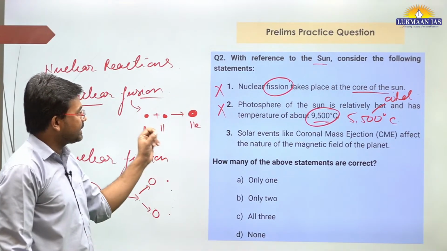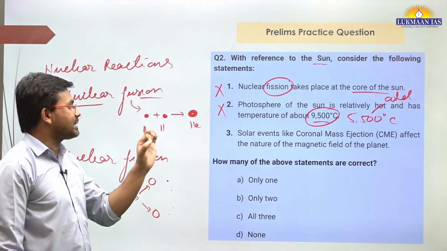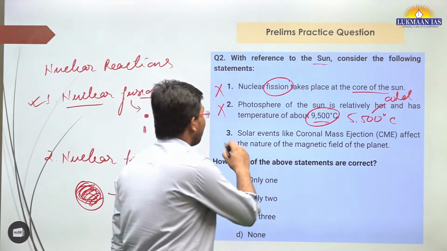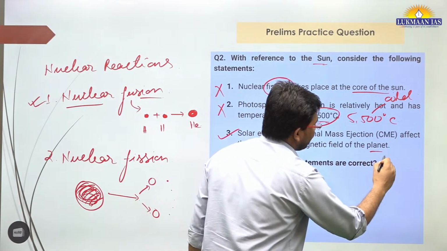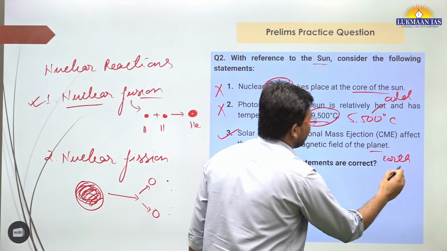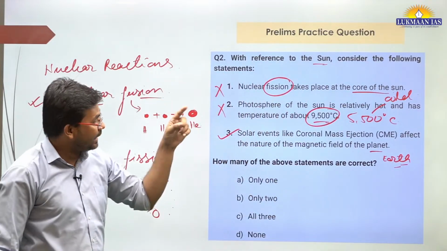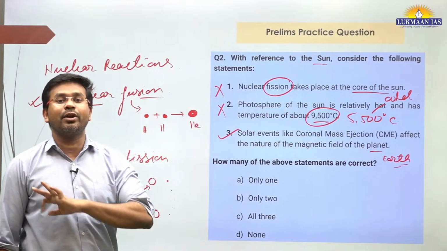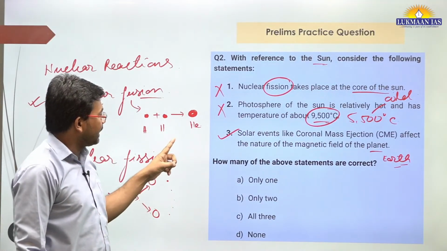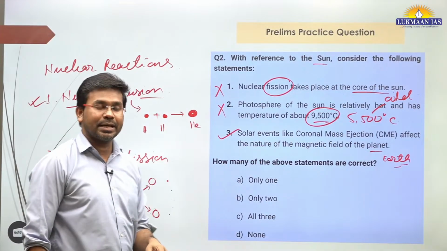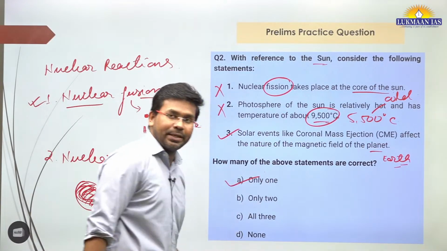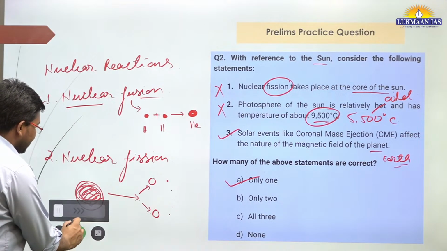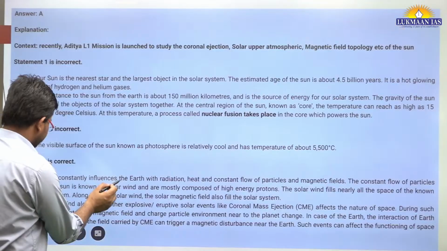Third statement says solar events like coronal mass ejection affect the nature of the magnetic field of the planet. This is right. Of the planet means we are talking about Earth. Coronal mass ejection affects the magnetic field of the Earth, and of many other planets also. So how many of the above statements are right? Only one of the above statements is right, which is option A. So with this, let us move to the next topic now.